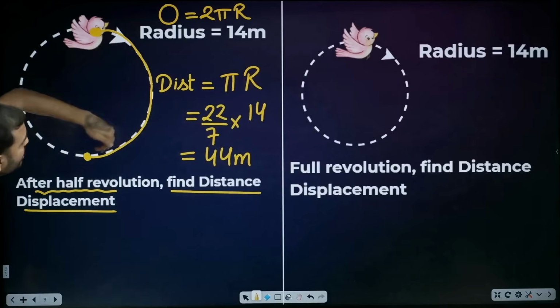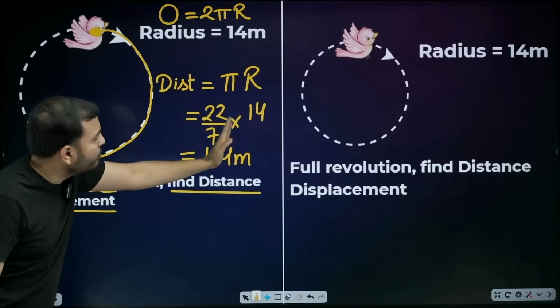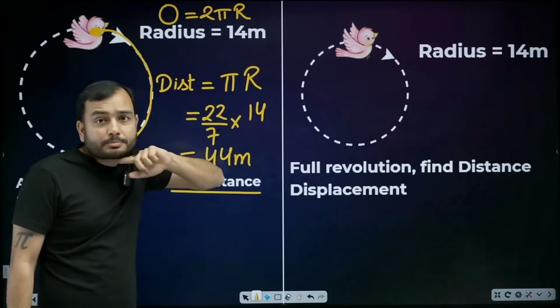So the distance was very easy. Just take half of the circumference. Circumference is 2 pi r. Half of that is pi r. So 22 by 7 times 14. Now comes displacement.